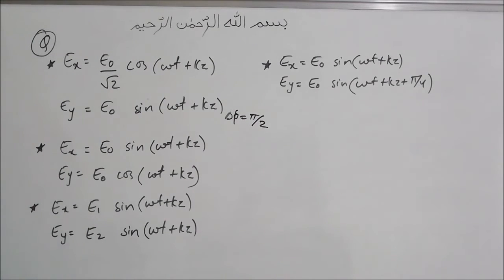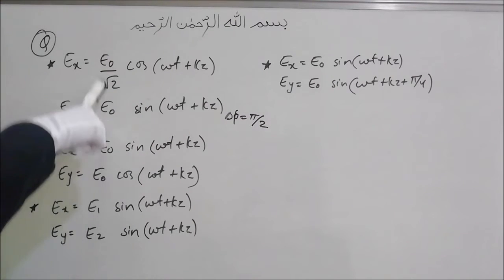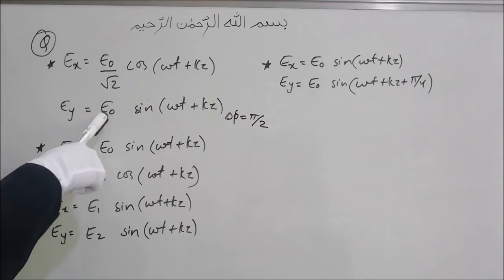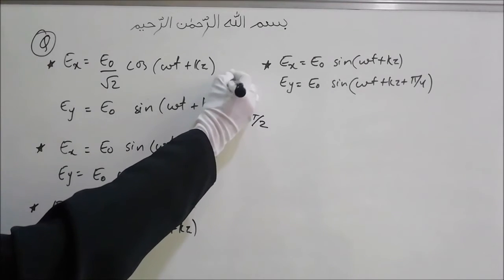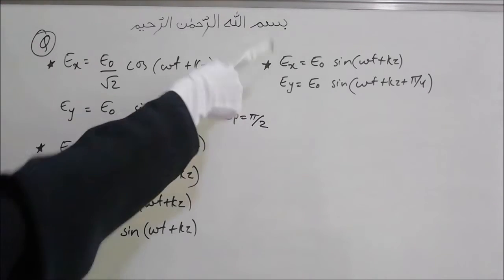So if it is pi by 2, then we have two conditions. If the amplitudes are the same, then it is circularly polarized, and if the amplitudes are different, then it is elliptically polarized. Here one amplitude is E0 by root 2, the other amplitude is E0. The amplitudes are different, therefore this wave is elliptically polarized. Stop the video and find what these other cases will be.